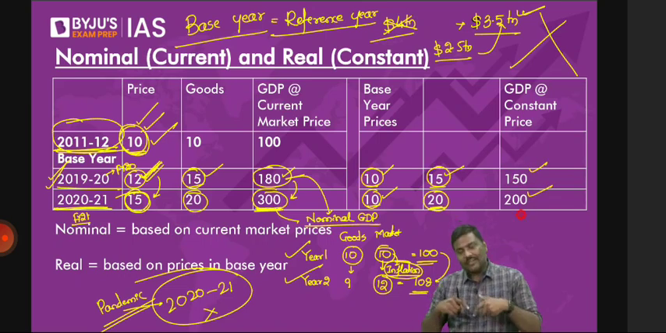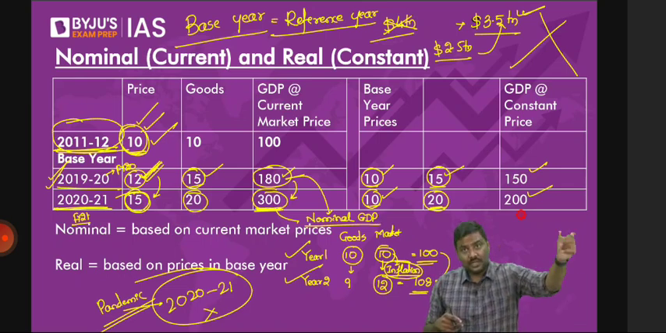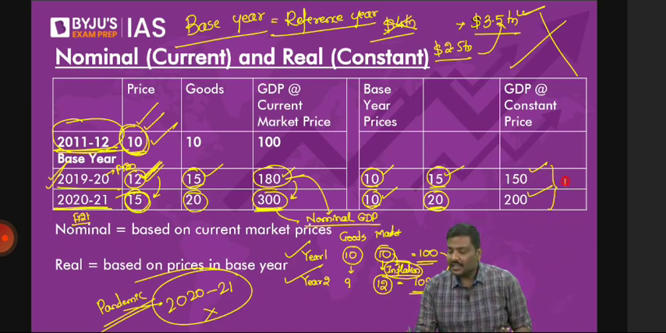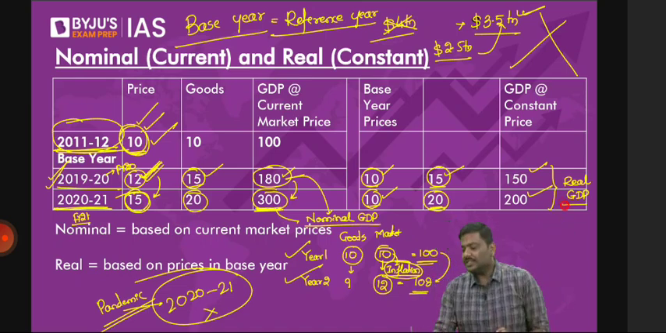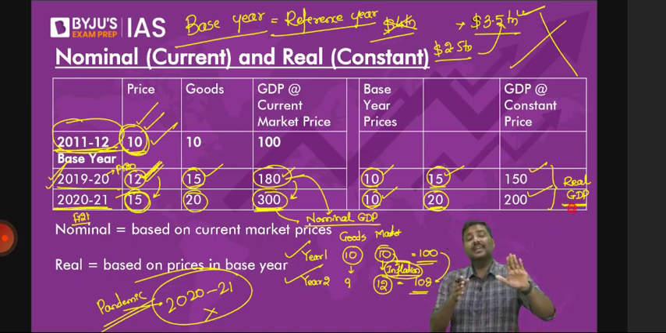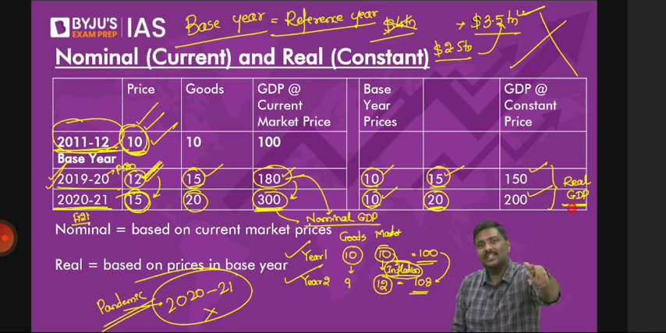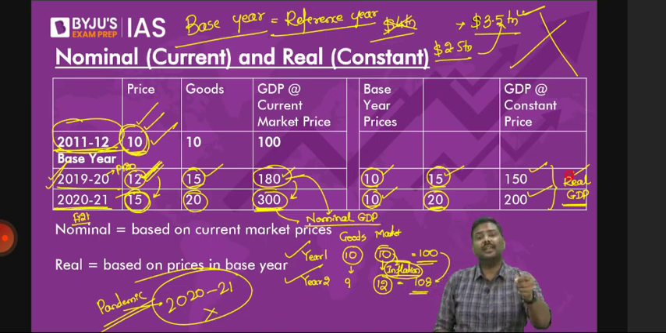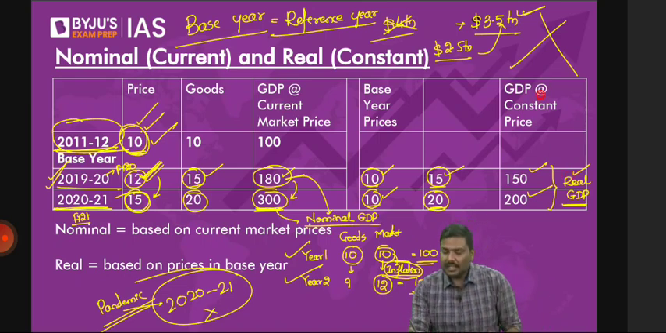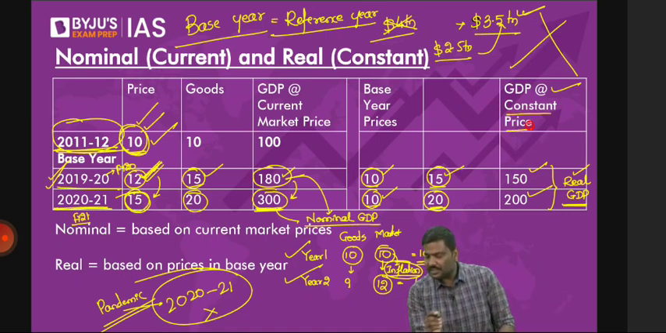And now have a look at the next point here. Whenever you use base year prices to calculate GDP, this is referred to as GDP at constant prices or real GDP. Is it okay? Whenever you calculate GDP using the base year prices, it is called real GDP. So one, using whatever the market prices were in that year, that is nominal GDP. And second, whatever the market prices were in the base year, that is real GDP. Or else they will use 2 terms. For nominal GDP, they'll say GDP at current market prices. And second, the real GDP is referred to as GDP at constant prices.